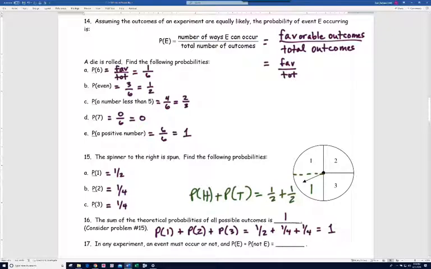Number 17, it says in any experiment, an event must occur or not. Either you get a head or you don't when you flip a coin. So the probability of E plus the probability of not E. Well, let's look at when you roll a die. The probability of getting a 1 plus the probability of not getting a 1.